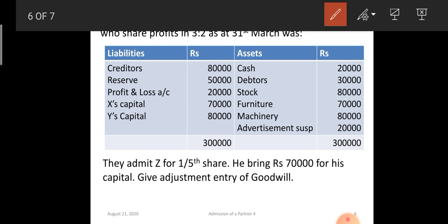A few things which you have to remember is, on the asset side, advertisement suspense is appearing, and on the liability side, reserves and profits are appearing. Okay, plus capital of the partners. These values you have to remember. Now here in this question they have not given any information about the adjustments of assets and liabilities, so we are ignoring that.